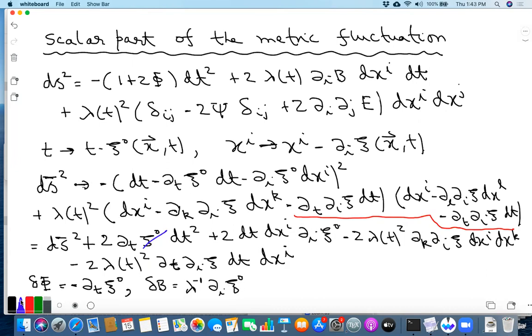So that takes care of this term, and then dt dxi is here. So here there is a lambda t squared, there is a lambda, and there is a minus sign. So you get a minus of lambda, and this is del iB, this is del I del t xi, so del t xi. So that takes care of this term.